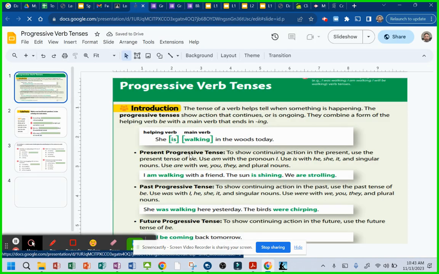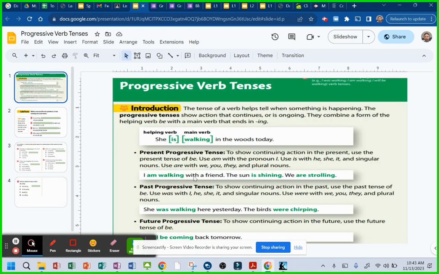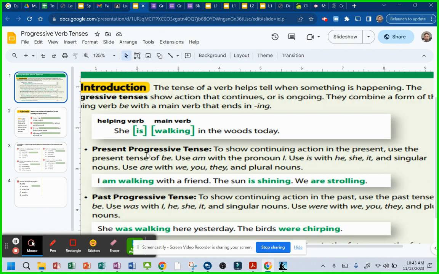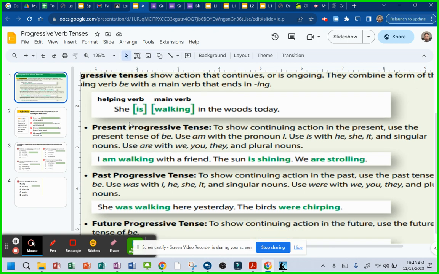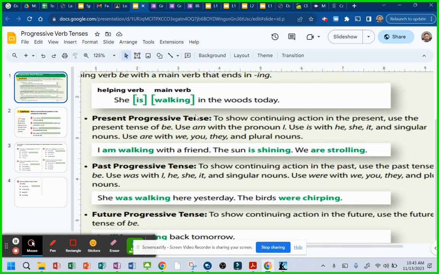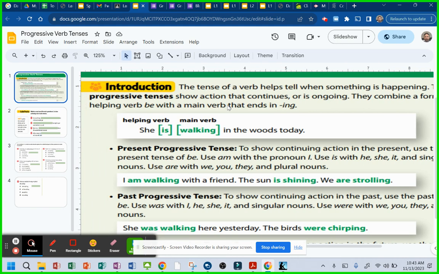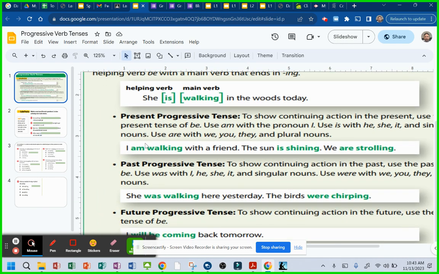So, what it says is, the progressive verb tenses on this particular form show action that continues or is ongoing, right? So let's take a peek. Let's see if old Noah can figure this out. What do you think, Noah? Can you figure it out? All right, the helping verb. She is walking, right? Is, am, or are, right? She is walking in the woods. That's present progressive, isn't it? I am walking is still present progressive.